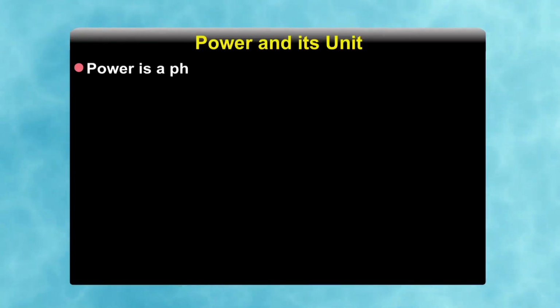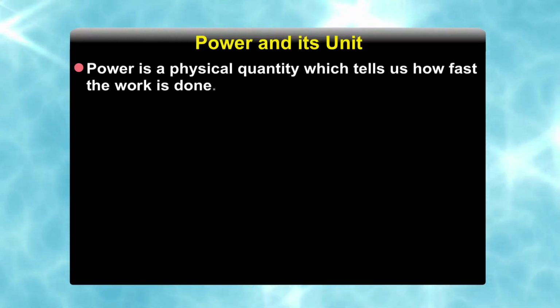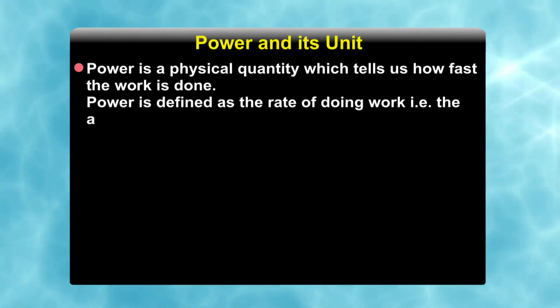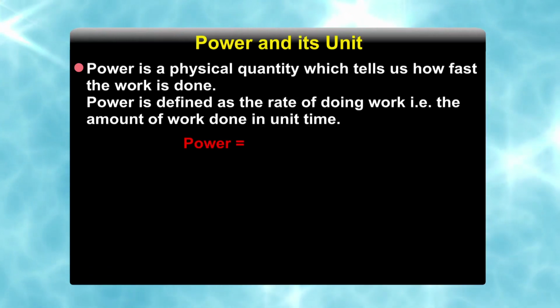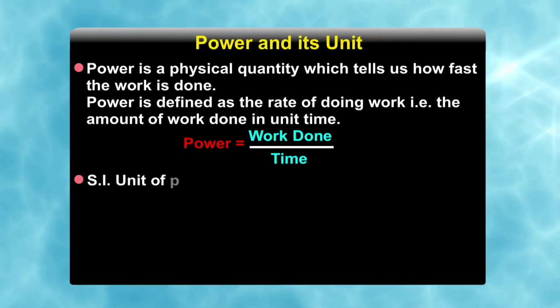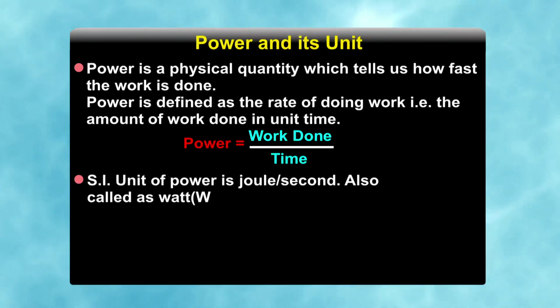Since now we know work and energy, we can define power. Power is a physical quantity which tells us how fast the work is done. It is defined as the rate of doing work. That is, the amount of work done in unit time is defined as power, which is equal to work done divided by time. The SI unit of power is joule per second, and it is also called watt.